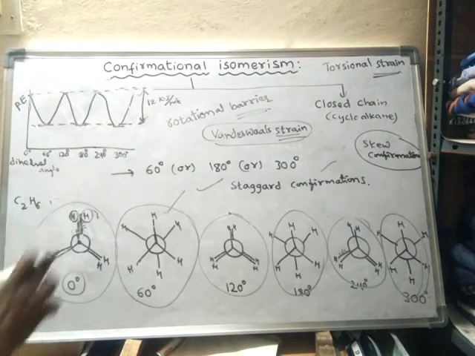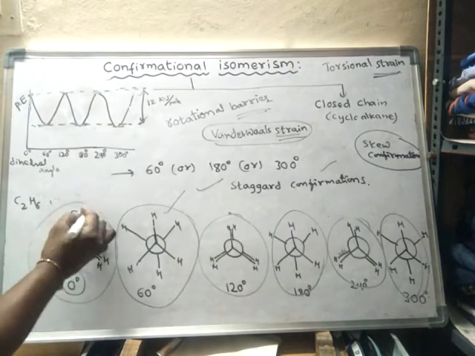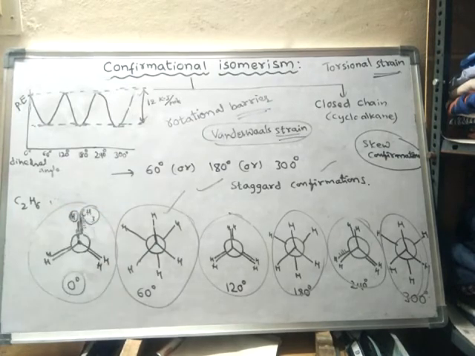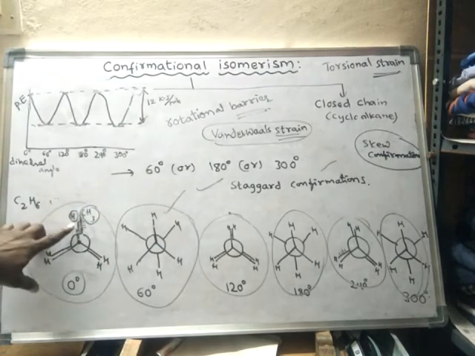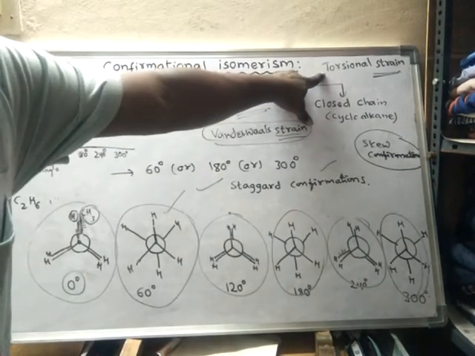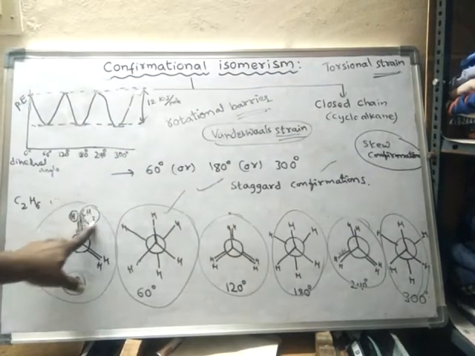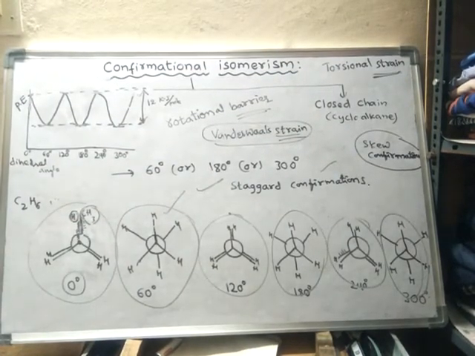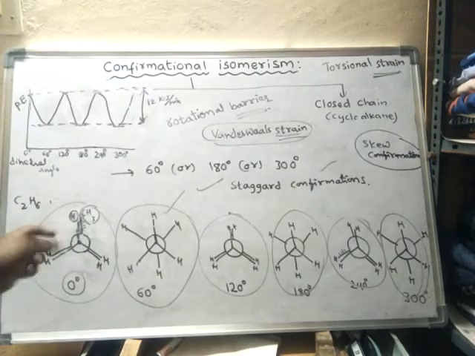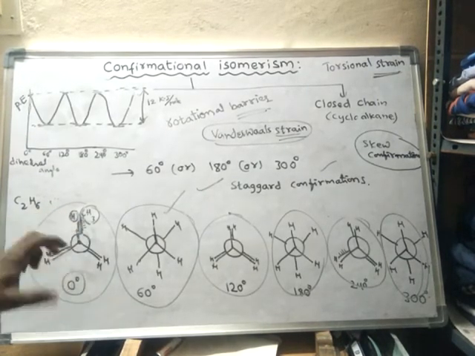But if it is replaced by some other large size groups like methyl, then additional to the torsional strain, even van der Waals strain will start. So its energy still increases.